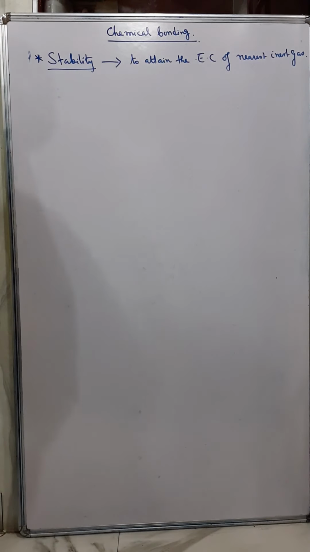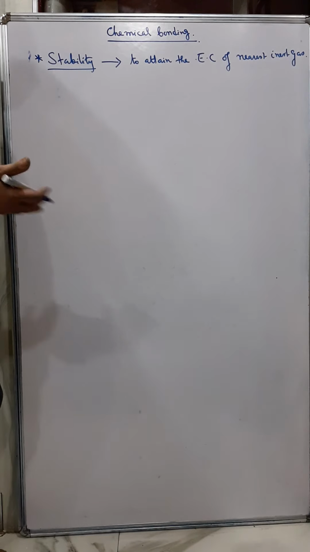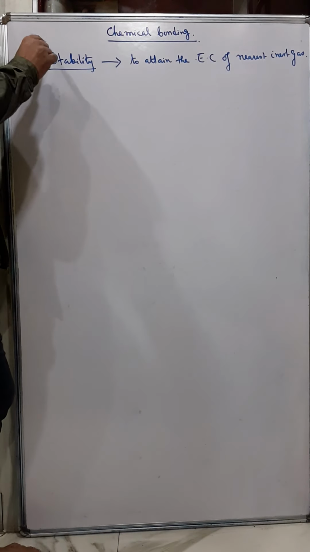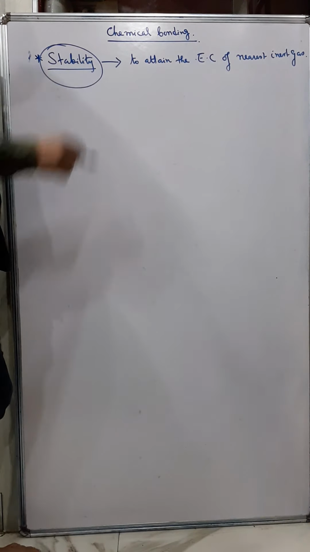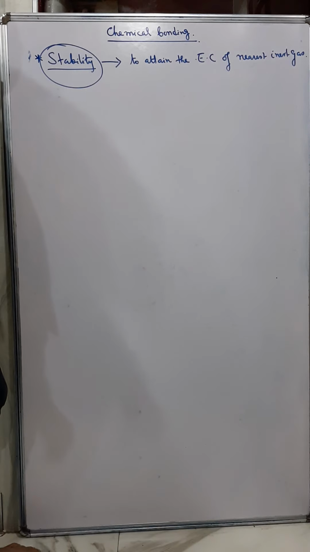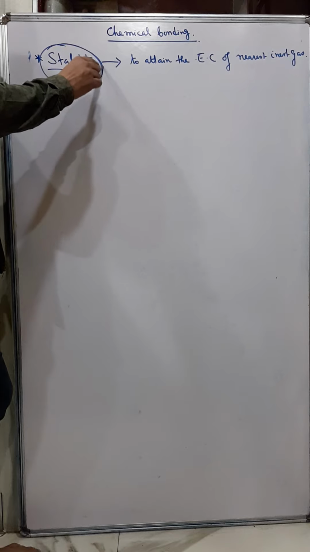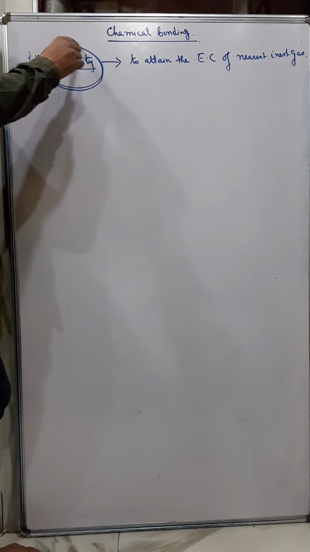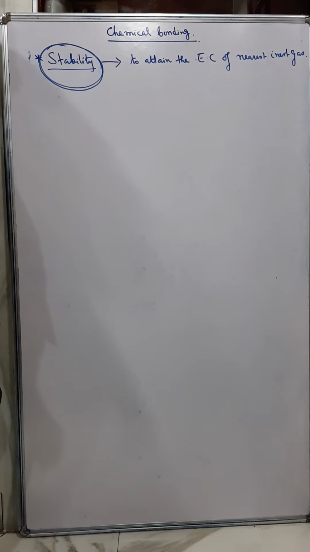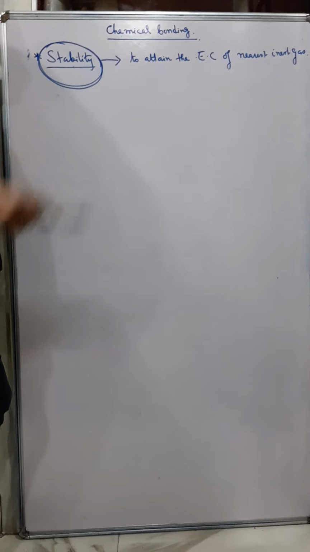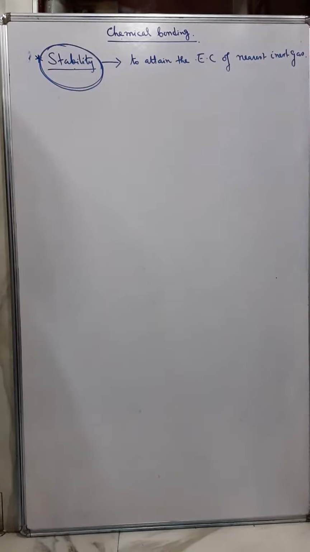Okay, today we are starting chemical bonding in chemistry. Now, before coming to chemical bonding, what is chemical bonding? First of all, we have to understand about stability of an atom. Every atom wants to be stable, and to become stable, they form chemical bonding.